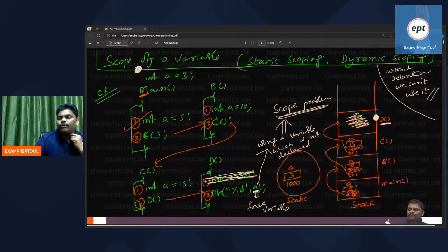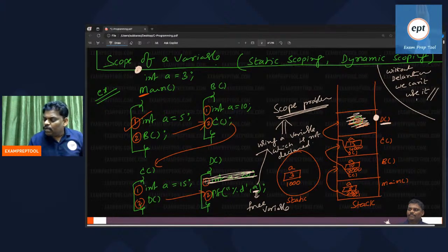The variable is a free variable. We don't know from where it came. That variable is called a free variable, and that problem is called a scope problem. This is a violation of the rule. The rule says that without declaration, you cannot use that variable. Because of that reason, this problem is called a scope problem, and this variable is known as a free variable. It's really a scope problem because I don't know suddenly from where it came.